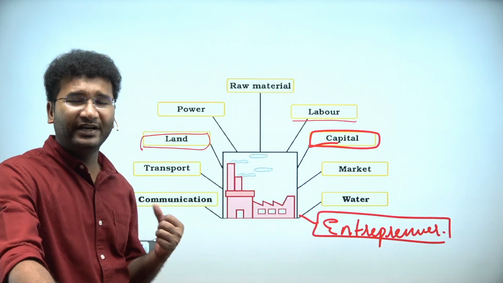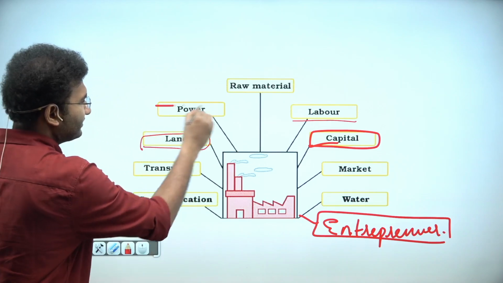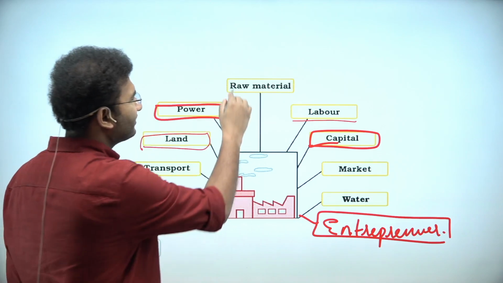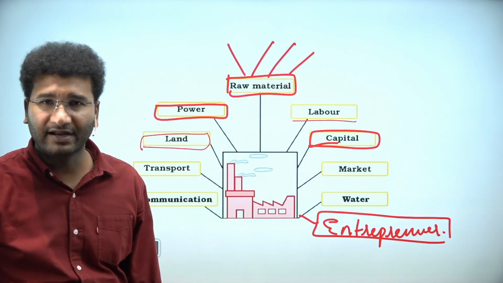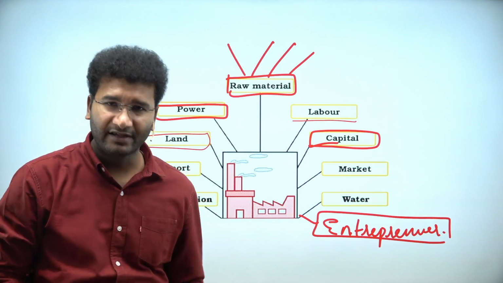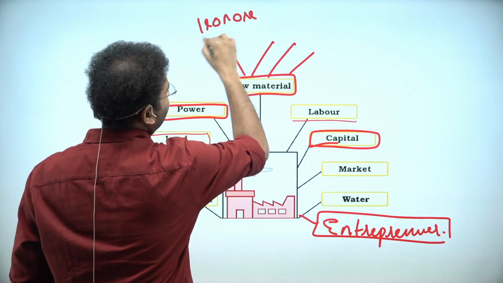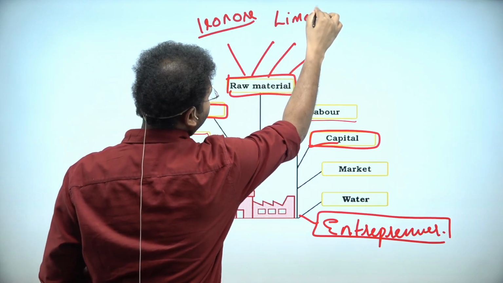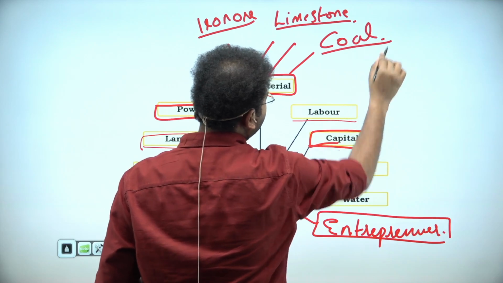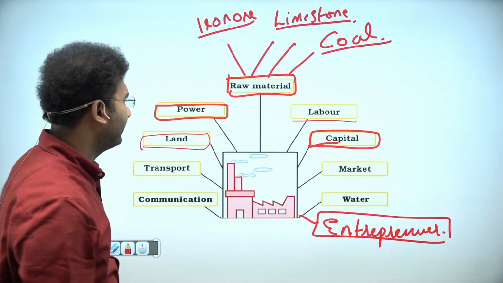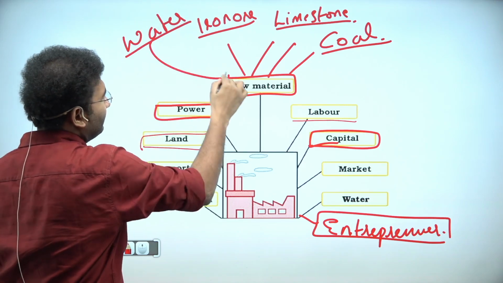Apart from that, you need electricity, you need power, good quality of power. Can I say power is required, and raw materials are required. So these raw materials can vary with respect to the industry. For example, let me take iron. For the iron ore industry, the raw materials that are required are iron ore, limestone, and coal. These are the three major raw materials that are required. Apart from that, you also need water.